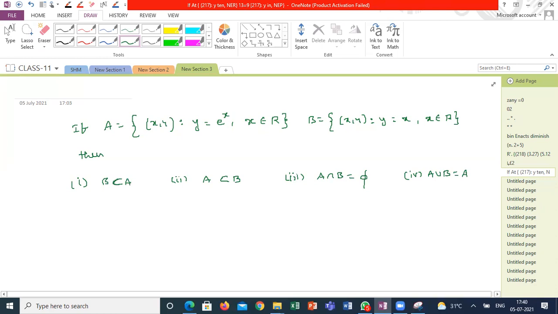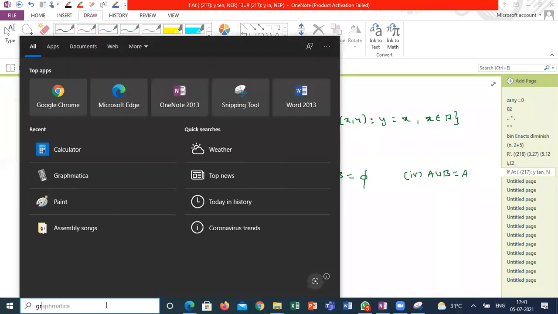Sir, what does e power x mean? Exponential function, e power x. Instead of e power x, I can say 1.2 whole power x you can take. Some number power x, where e is some constant. Simply, got it? Sir, e can belong to real numbers? No, only positive real numbers. Okay, sir. Let's see what is the graph of e power x. Based on that, I can define. Just 1 minute.